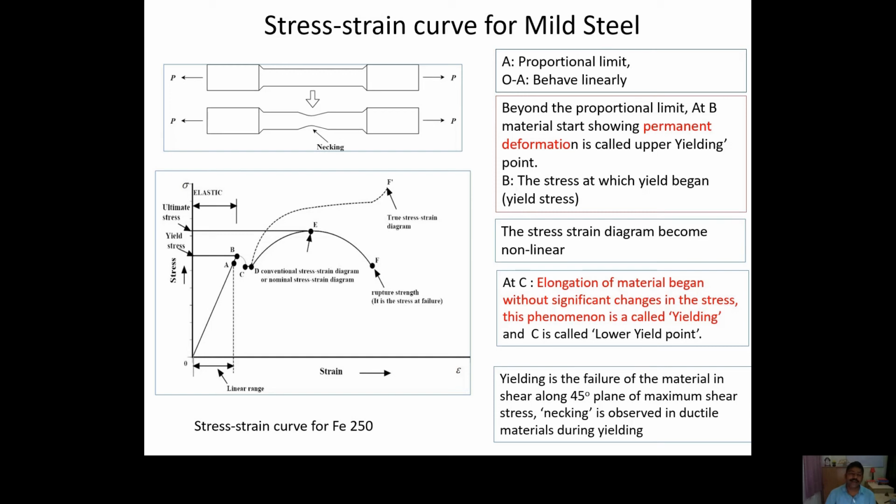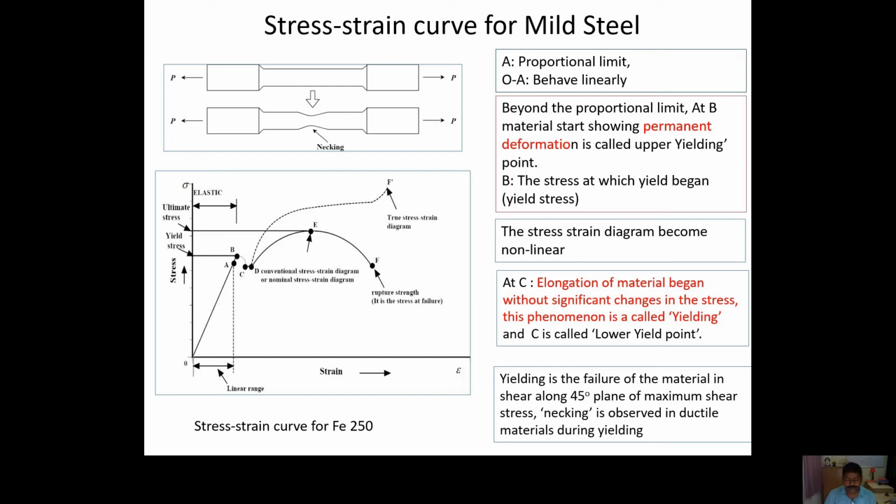So here the stress we have plotted on the vertical axis, and strain we have plotted on the horizontal axis. So if you plot the stress strain curve for the mild steel, you will get this type of graph. Here A is showing the proportional limit. See, in the definition of Young modulus, I have defined that the limit up to which the stress and strain are proportional is called the proportional limit. So up to a point, that line is a straight line, and that A is called the proportional limit.